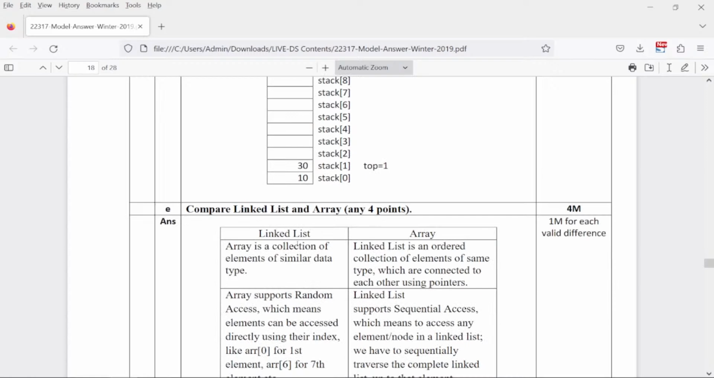Compare linked list and an array. So what is basically the difference between a linked list and an array? Okay. So what is an array? It is consecutive memory locations. Whereas what is a linked list? It's not a consecutive memory location.